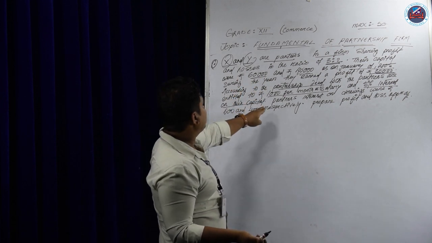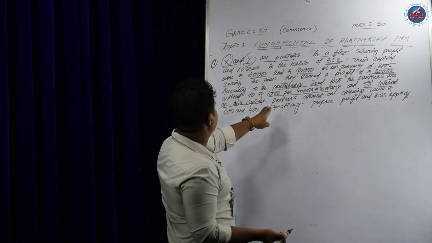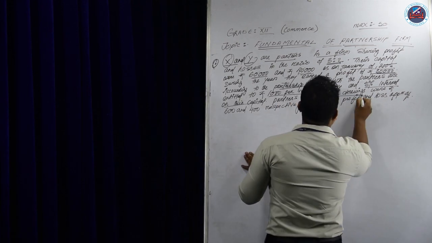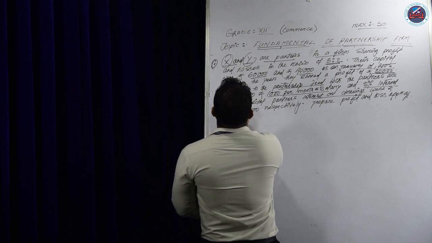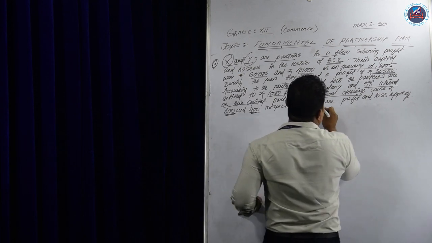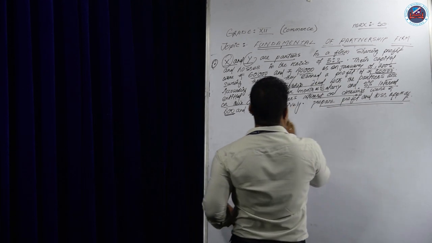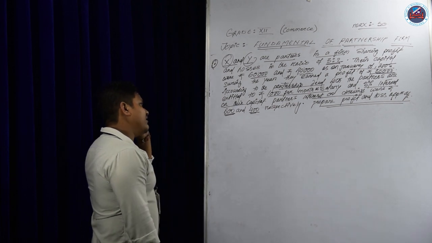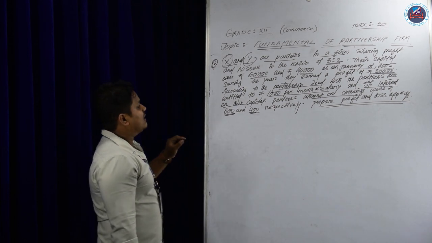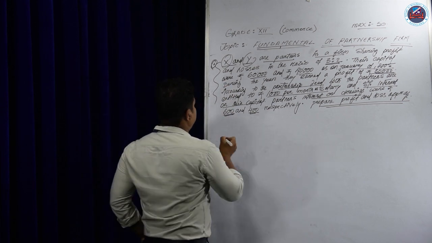Partners' interest on drawing. They have taken a drawing, so the interest on drawing amounts to rupees 600 for X and 400 for Y. You are required to prepare the profit and loss appropriation account. This is a simple question, and I will give you the format so that you can learn from one simple question. So we will prepare the format.